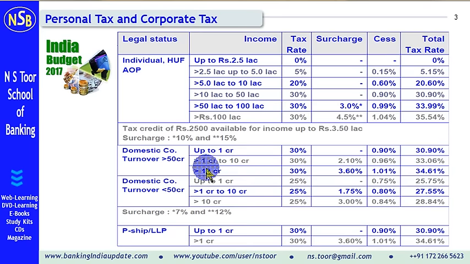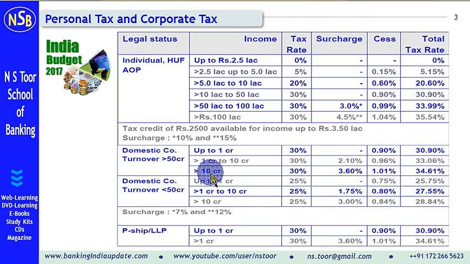But when their income exceeds 1 crore and it is up to 10 crore, then in addition to basic rate of 30%, they are supposed to pay 7% surcharge. So surcharge on this group is 7%. Cess calculation is 0.96%. So they will be required to pay 33.06%.